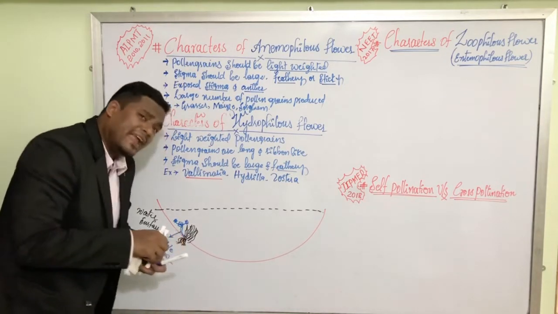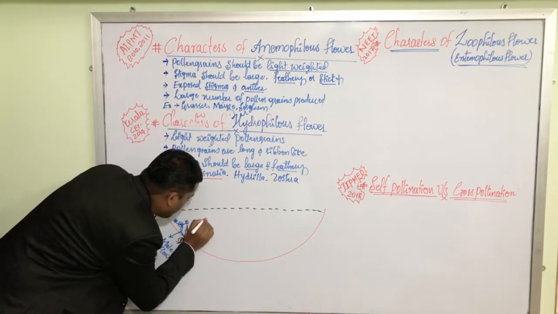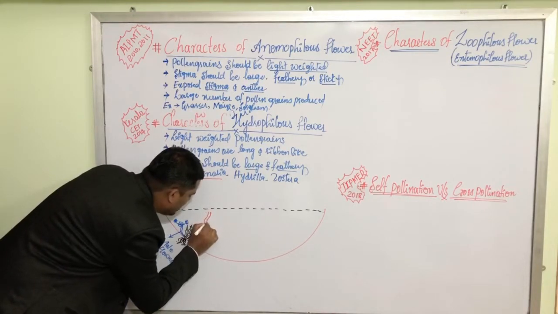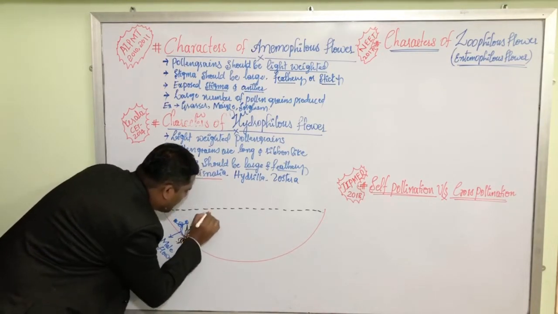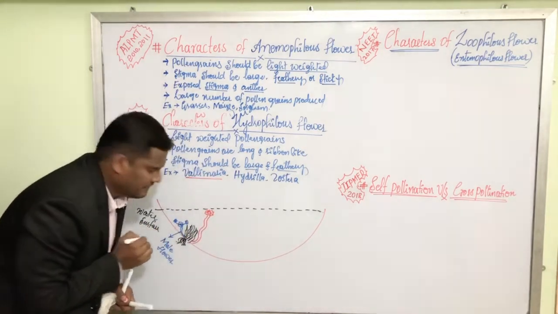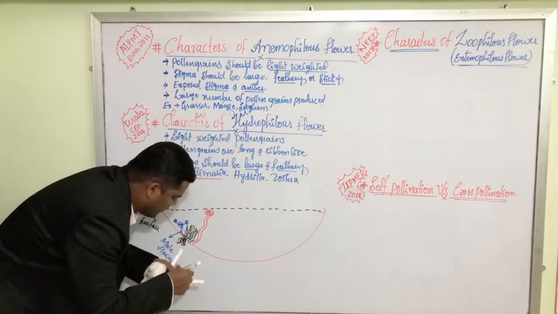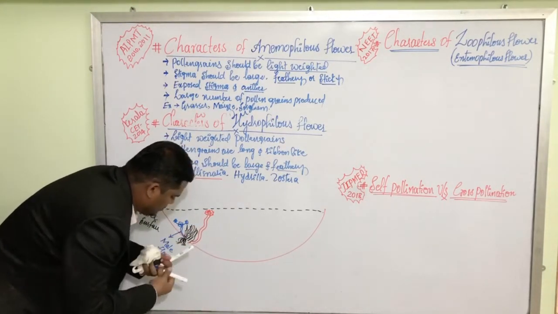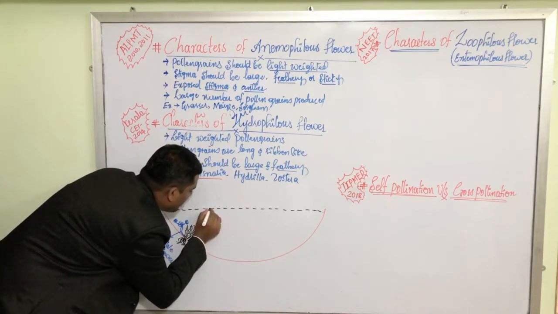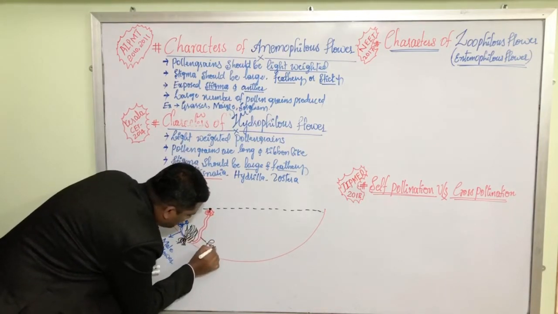Whereas the female flower has got a long stalk here, and ultimately this female flower reaches the water surface. This is the female flower. That means definitely we have here the stigma, style and the ovary.